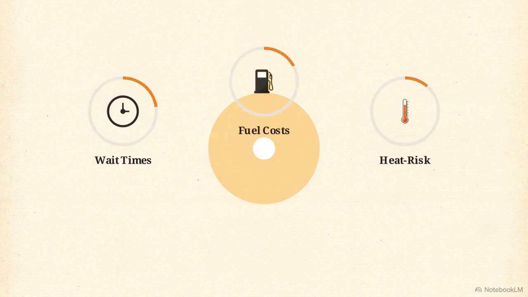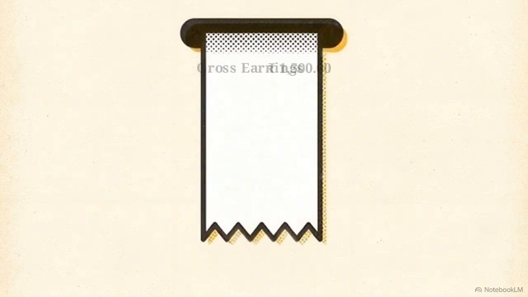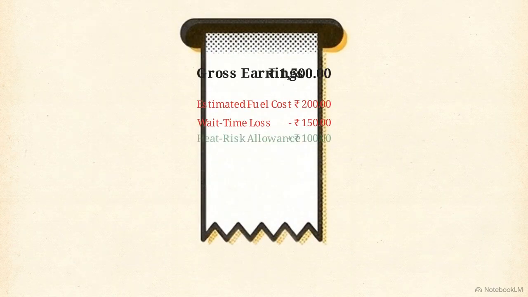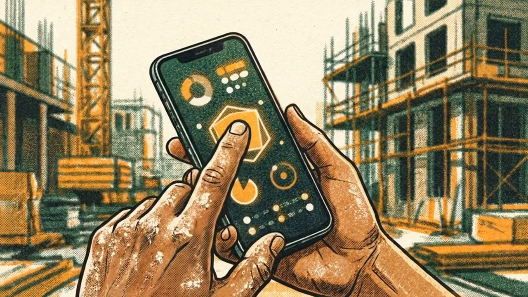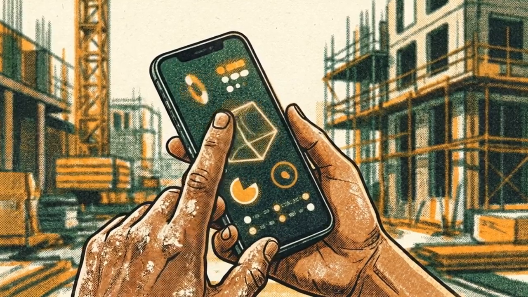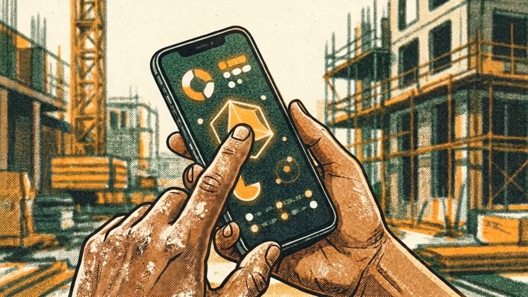For the gig economy, the algorithmic fairness dashboard parses platform logic into readable metrics like wait times, fuel costs, and heat risk. At shift's end, these consolidate into an algorithm receipt, showing exactly how net earnings are calculated after penalties and costs. Generating automated proof during the workday shifts the burden of proof. The worker no longer has to scramble for evidence after they have been exploited.